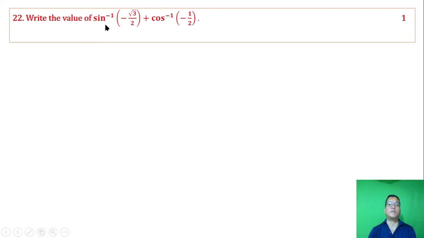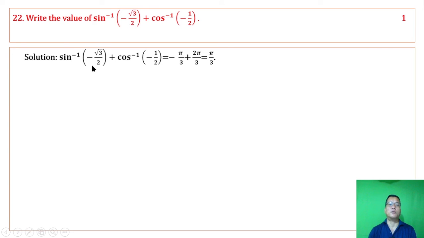Write the value of sine inverse of minus root 3 by 2 plus cos inverse of minus 1 by 2. We have sine inverse of minus root 3 by 2 is minus pi by 3, and cos inverse of minus 1 by 2 is 2 pi by 3. So the sum of these two gives pi by 3.